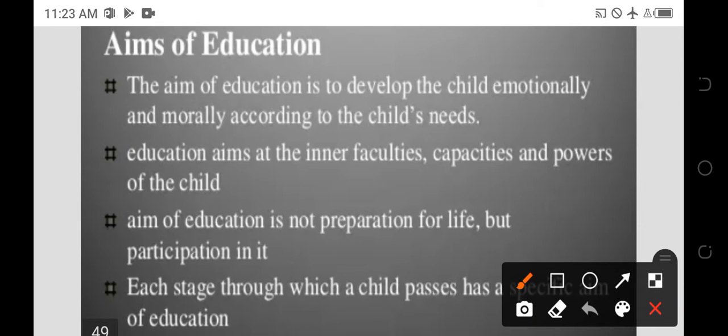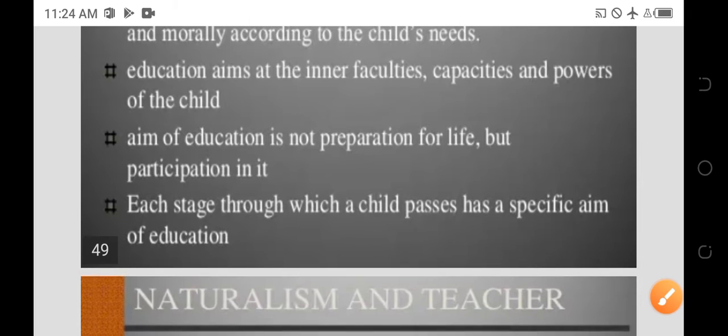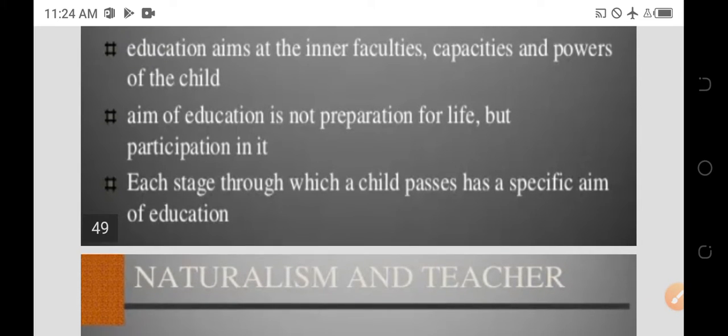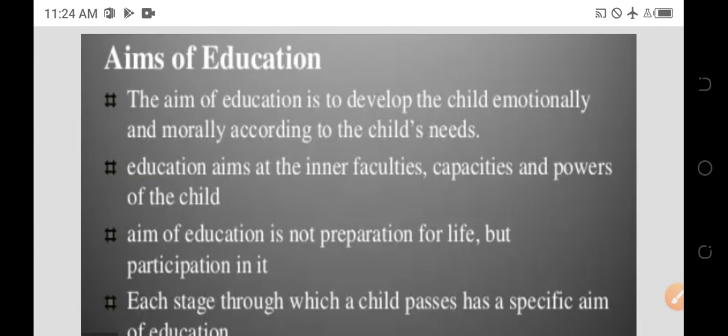These are the aims of naturalist education. The aim of education is to develop the child emotionally and morally according to the child's needs. Education aims at the inner faculties, capacities, and powers of the child. The aim of education is not preparation for life, but participation in life. Each stage through which a child passes has a specific aim of education. So these are the aims of education.